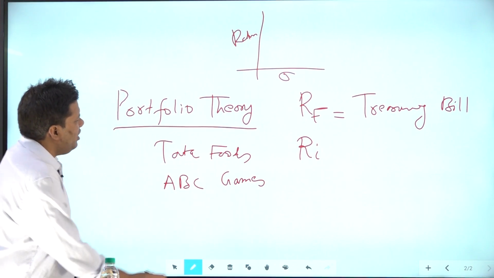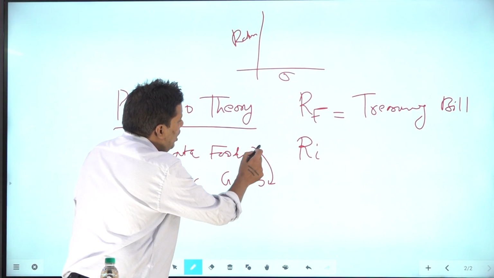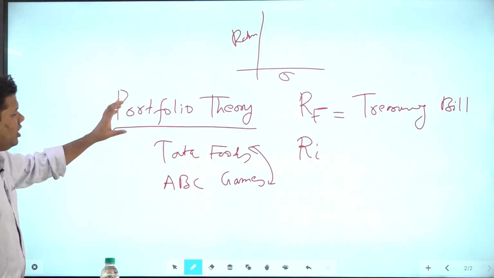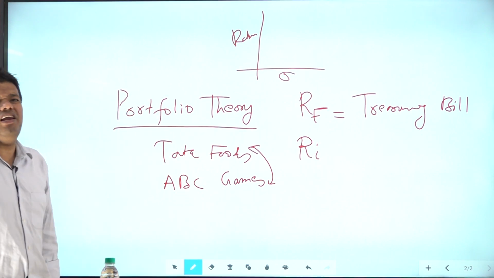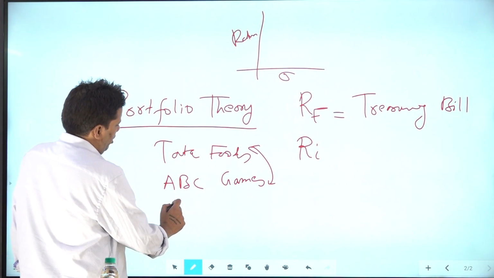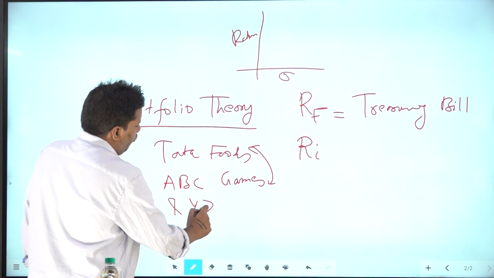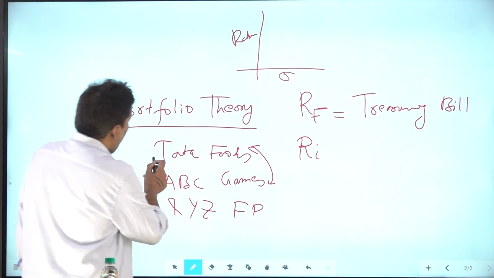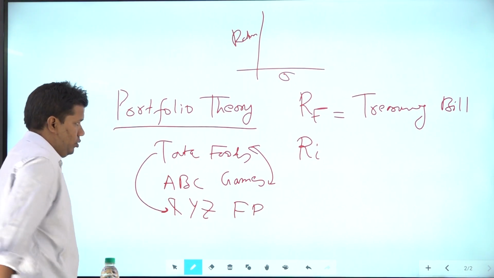And we are assuming that the correlation, now you understand the word correlation, the correlation between them is very little. Whereas, let's say XYZ food processing, it will have high correlation with Tata Foods.